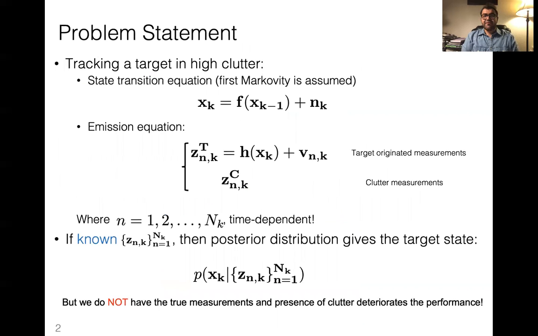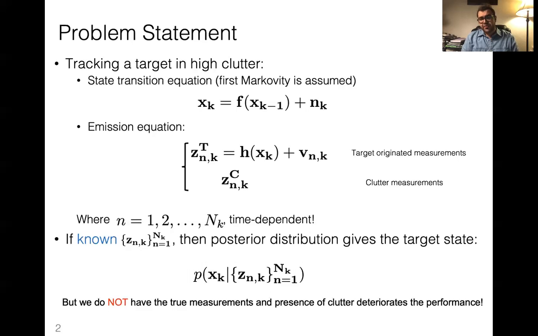To formally state the problem, the state follows a transition equation that assumes first-order Markovity, and the relationship between the states at time k minus 1 and time k is through some function f plus some noise. We also assume in the emission equation some relationship between the measurements that are generated from the actual target plus some noise. And if we have measurements that are from the clutter, then we assume those are just z_k^c.